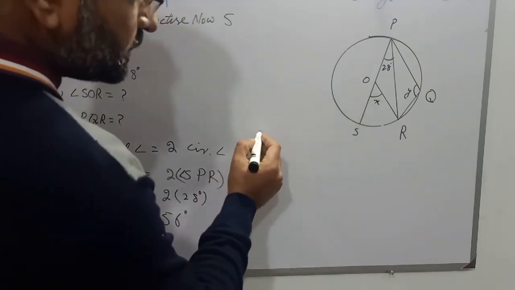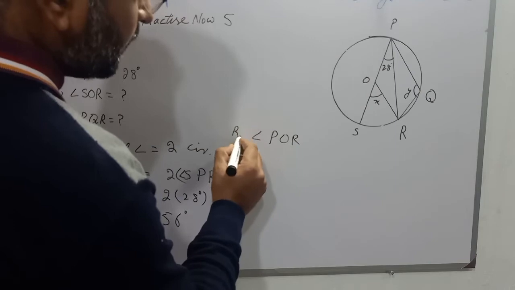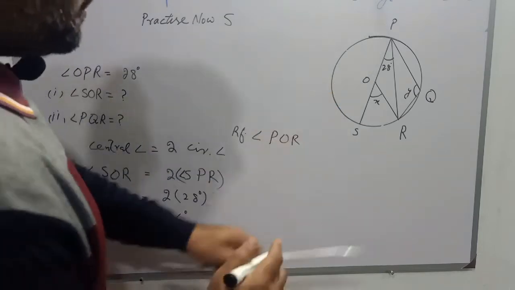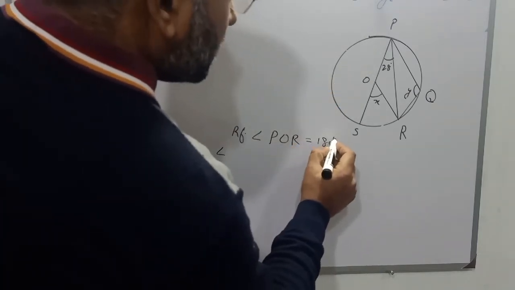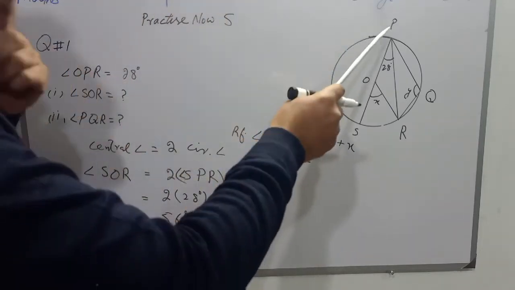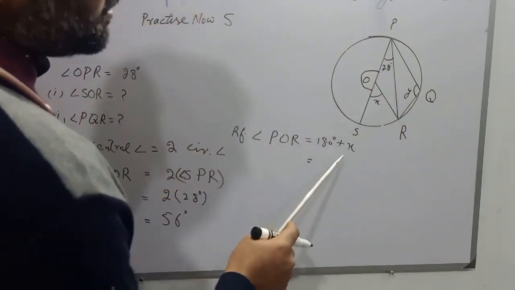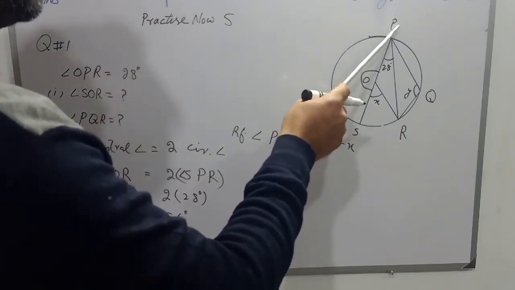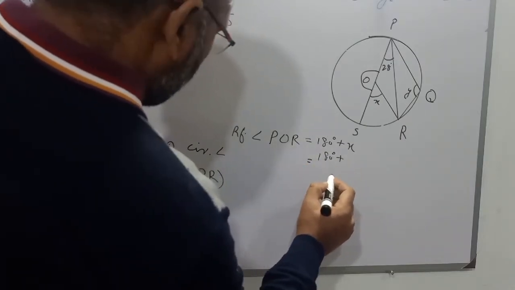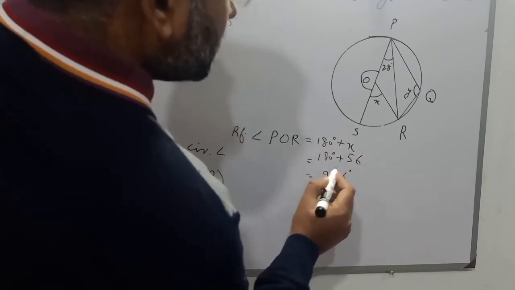So first I will write reflex angle POR is equal to 180 degrees plus X, because POS is a straight line. So this angle will be 180 degrees, and this angle X will be included to find the reflex angle POR, and it will become 180 degrees plus 56 degrees, and we will have 226 degrees.